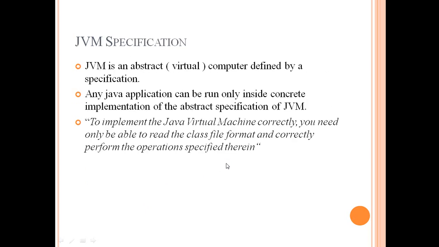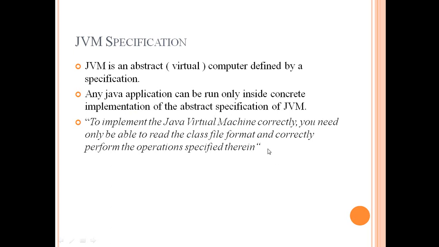JVM specification. JVM is an abstract virtual computer defined by a specification. So when we say JVM is occupying a lot of memory or something, that is not the JVM specification. JVM is an abstract virtual machine, and so you need a concrete implementation of JVM in order to run any Java application. Any Java application can only run inside a concrete implementation of JVM.